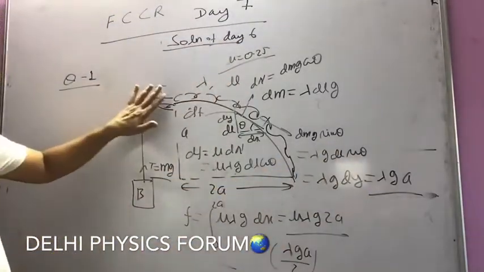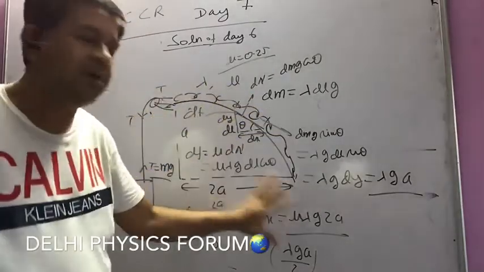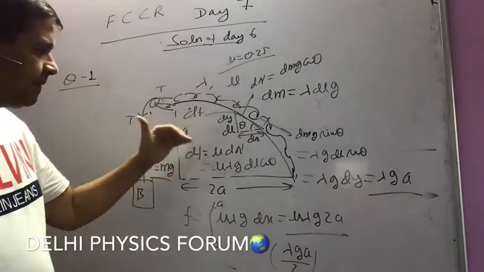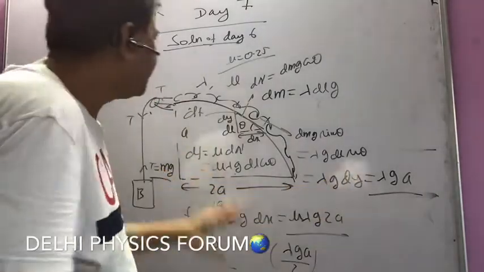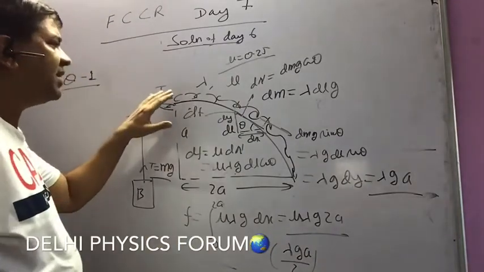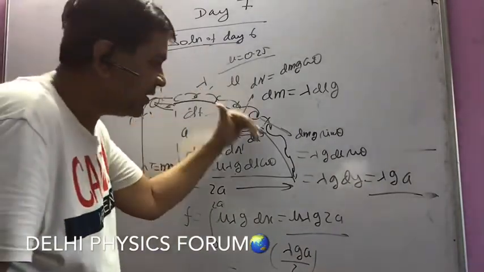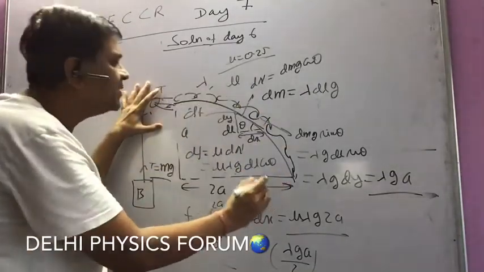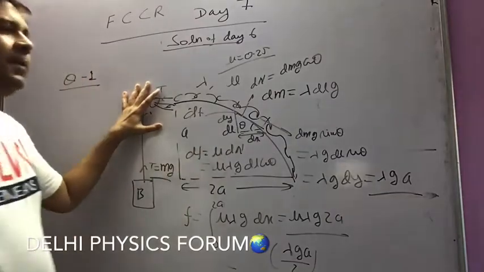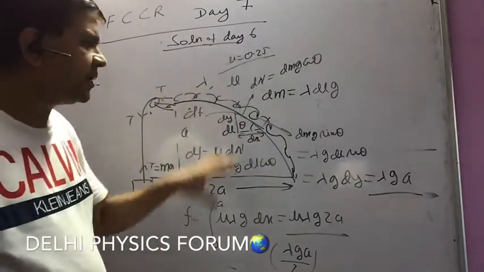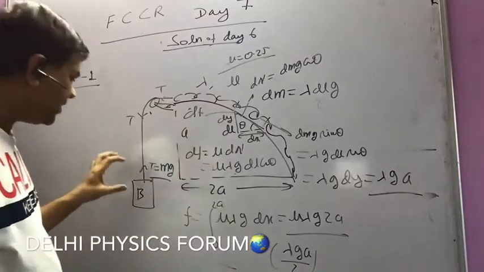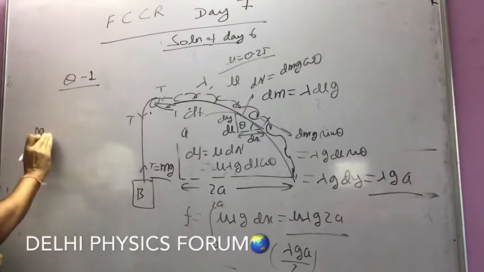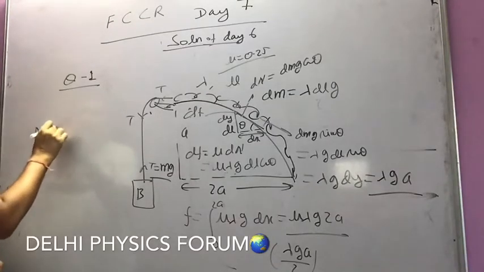And if the force exceeds the difference of these two forces, then it will have the tendency to come down, and then friction will act up the incline. So if no force is acting, it will have the tendency to come down, so friction will be acting up the incline. And just to stop it, what force will I require? So what is the minimum amount of mass of B? The minimum required to stop the chain from coming down will be the difference of this force and this force.